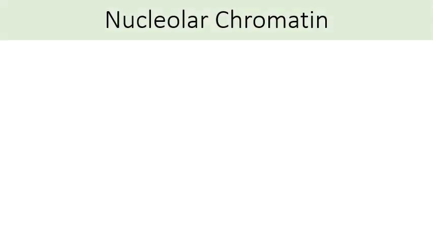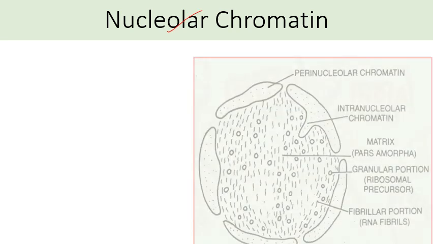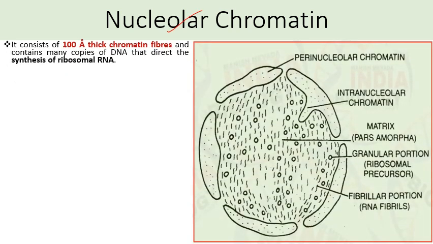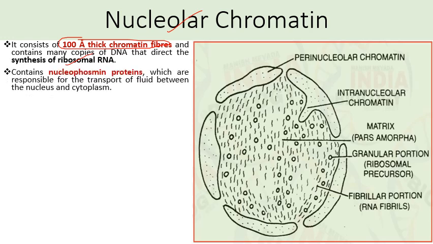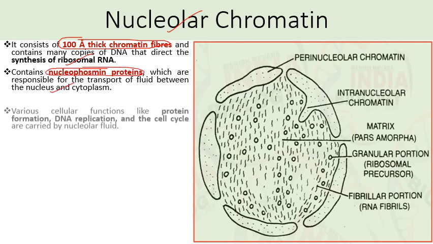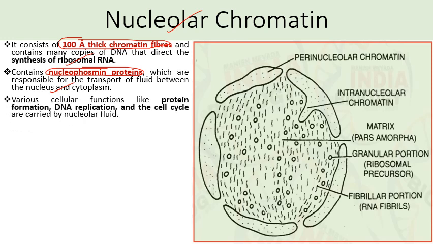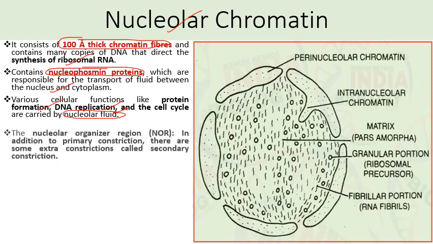The most important part of a nucleolus is nucleolar chromatin. This is nucleolar DNA, which is 100 Armstrong thick chromatin fibers and contains many copies of DNA that directs synthesis of ribosomal RNA, जो कि rRNA बनाने में help करती है. इसमें जो proteins होती हैं which are known as nucleophosmin proteins, and these are responsible for transport of fluid between nucleus and cytoplasm. It also helps to carry out various cellular functions like protein formation, DNA replication, and cell cycles, which are carried out by nucleolar fluid. ये इन चीज़ों में important role play करता है.